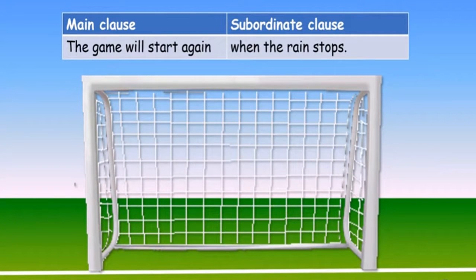Another example. The game will start again when the rain stops. Again, the main clause, the game will start again, can stand by itself. When the rain stops can't stand by itself. So it is depending on the main clause. So thus dependent or subordinate clause.